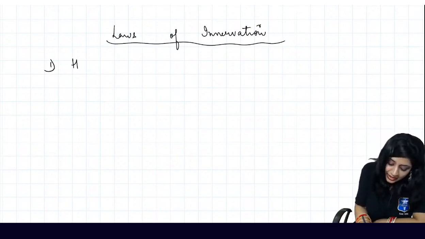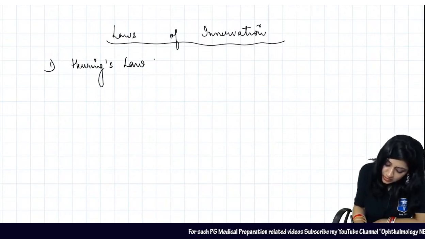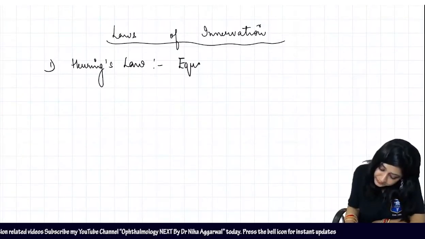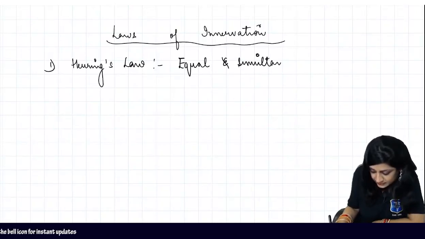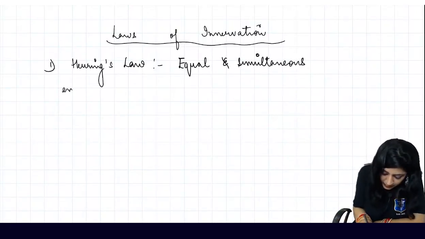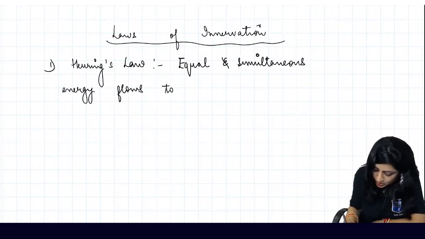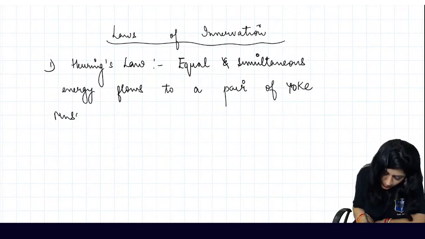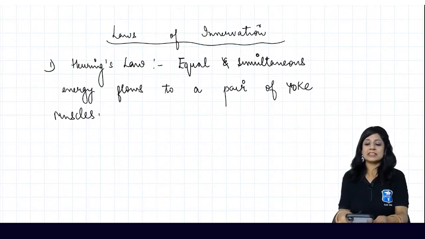One is Hering's law. Hering's law says that equal and simultaneous energy flows to a pair of yoke muscles. यहाँ पे yoke muscles क्या थे?